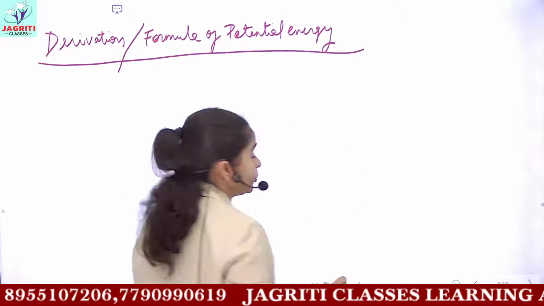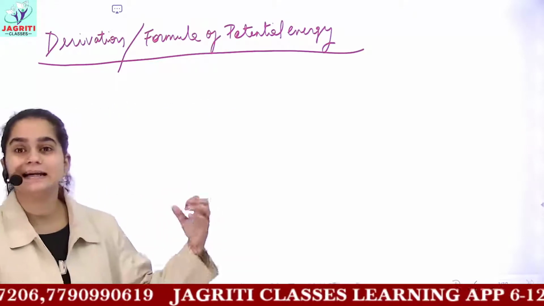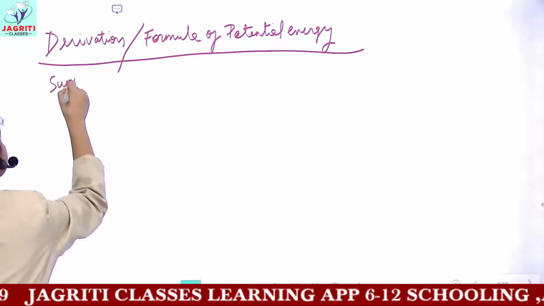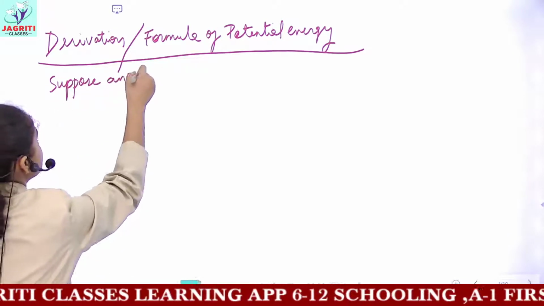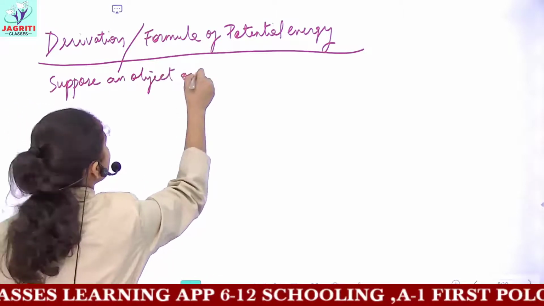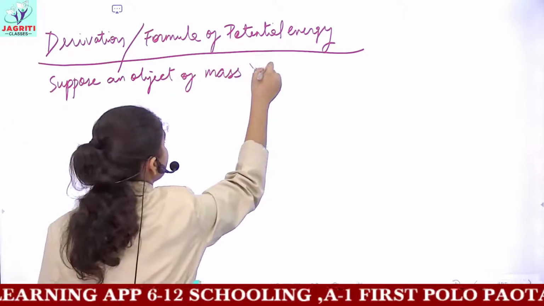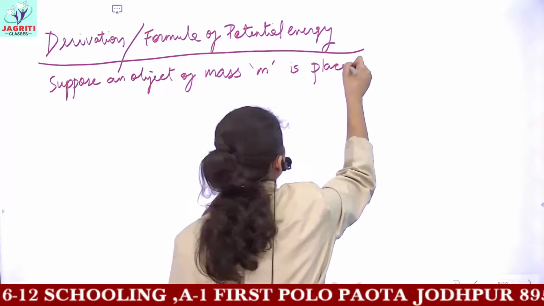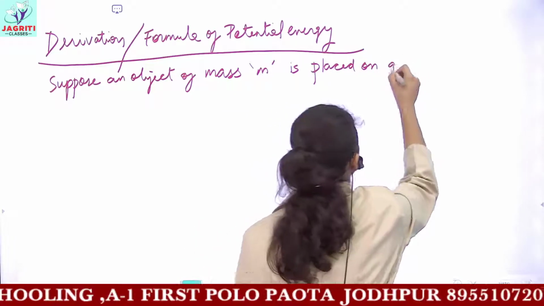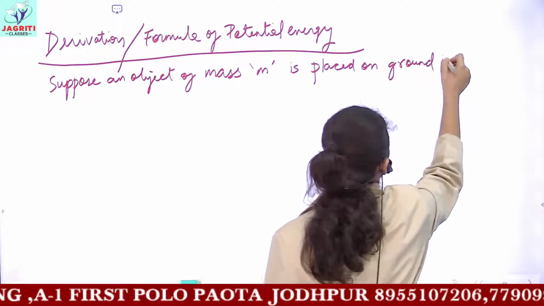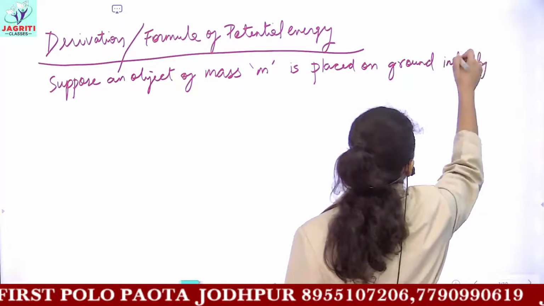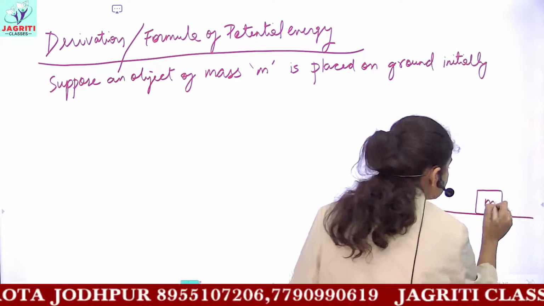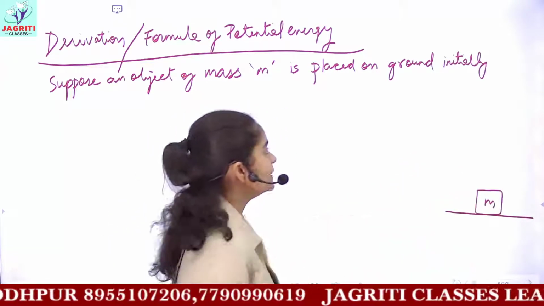Now for the derivation, firstly we will start that suppose an object of mass m is placed on the ground initially. I'll draw the diagram also here. An object is lying on the ground and the mass of the object is small m.